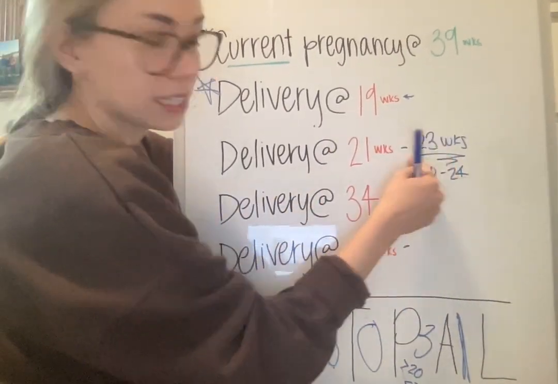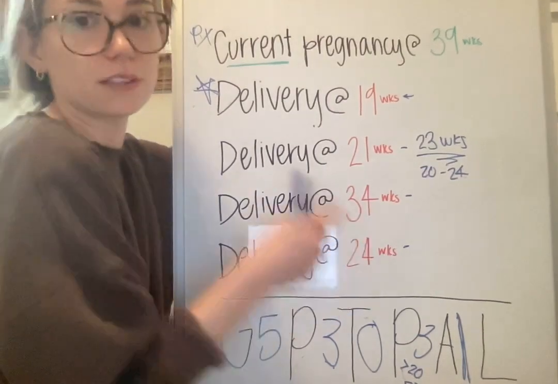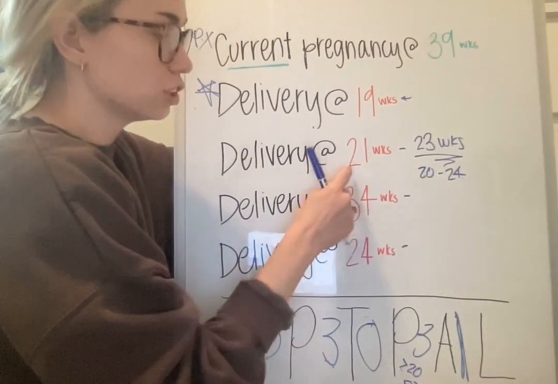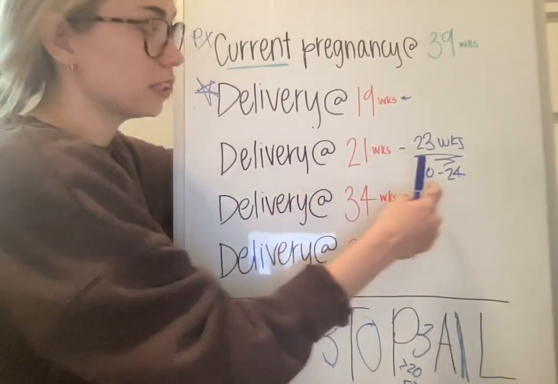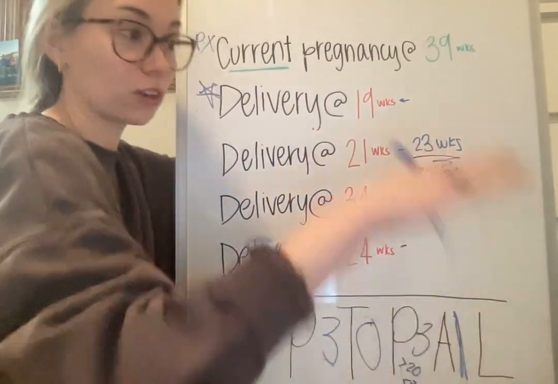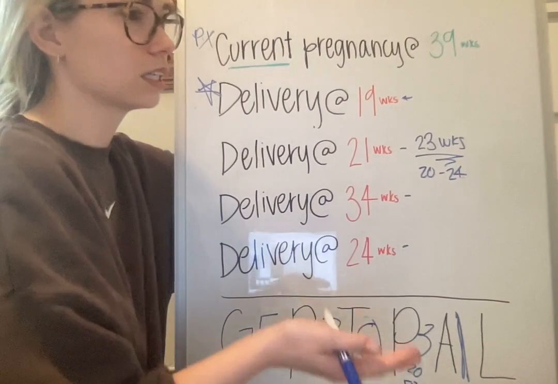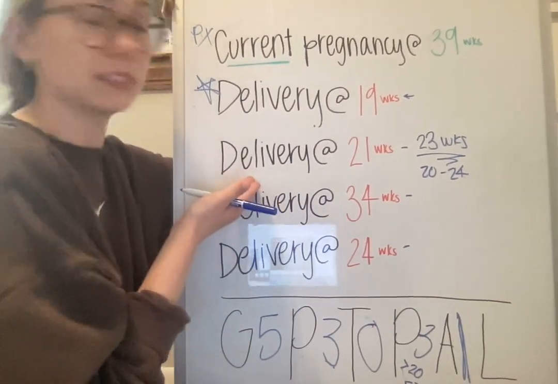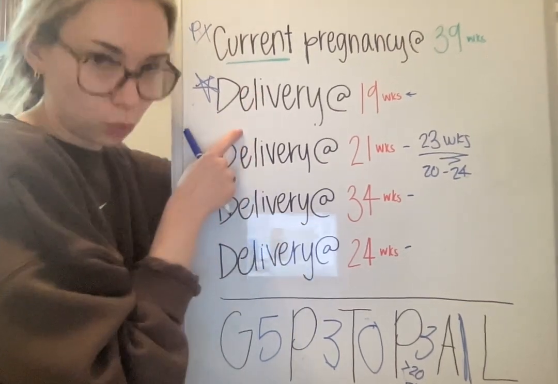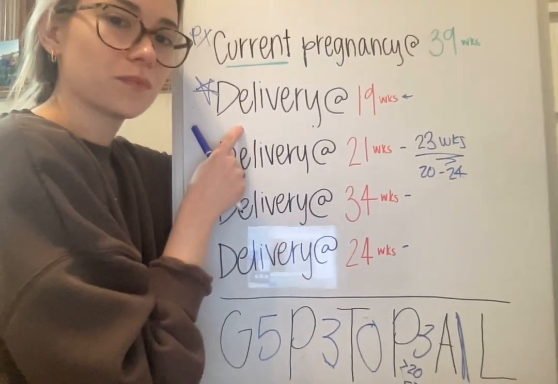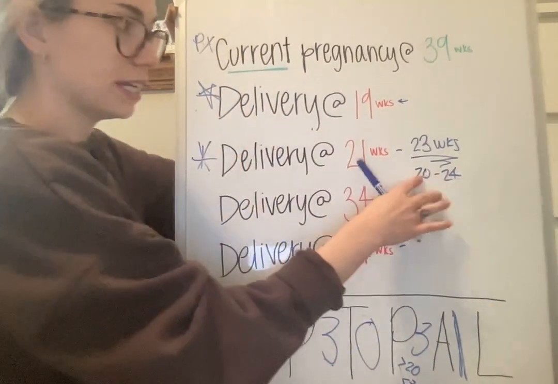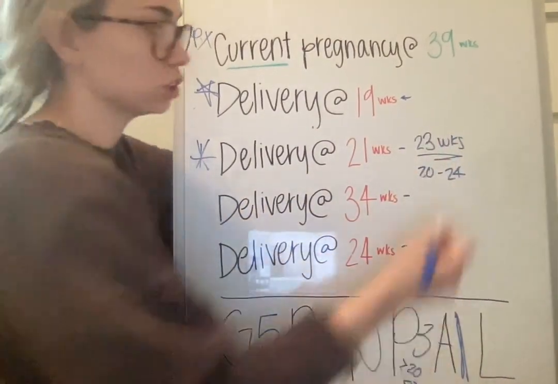But anything less than 23 weeks probably won't live outside of the womb. It's going to have severe issues. So the reason she calls this not living is because it is less than this 23 weeks, and something that's beneath viable or less than viable will not live. And that's why this one's probably deceased. But it's not an abortion because she did deliver it. Her body didn't abort it like this one because it was less than 20. So that's why you have 2 living children, because we already marked out this one did not make it to viable gestational age, which is 23.